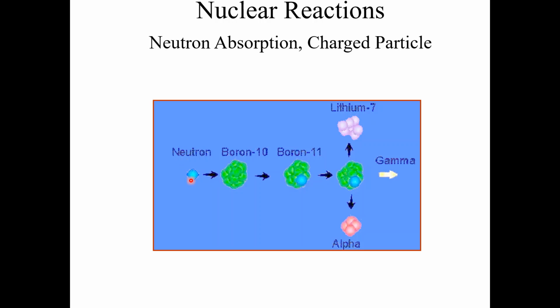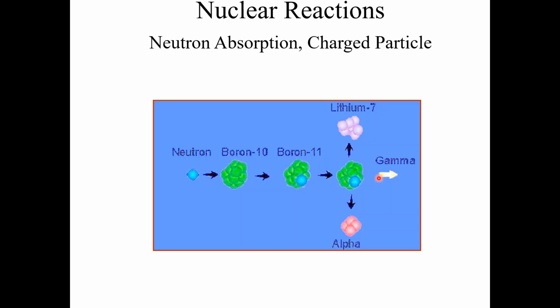When boron-10 meets the neutron, after a certain moment of time it is converted into boron-11. After that it disintegrates into two daughter nuclei, that is lithium-7 and alpha particles, along with gamma rays in the form of energy.